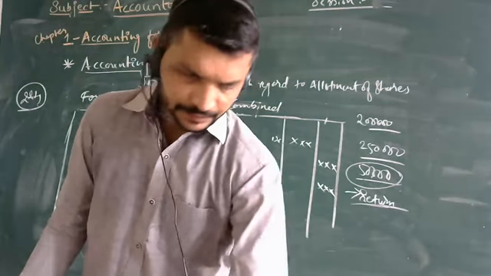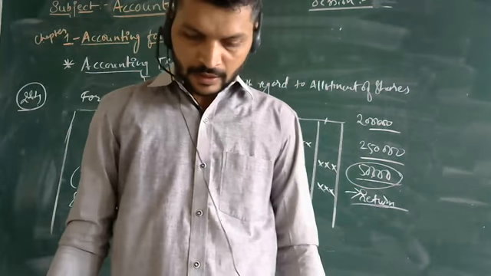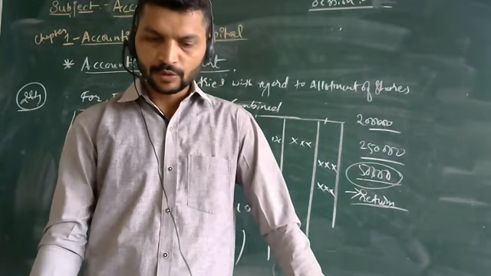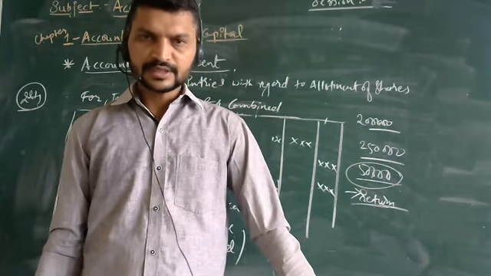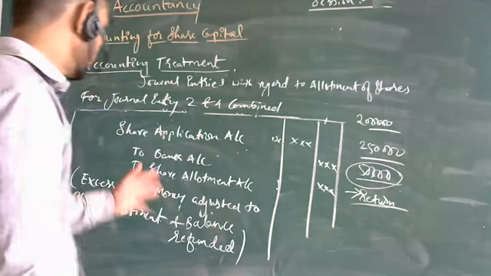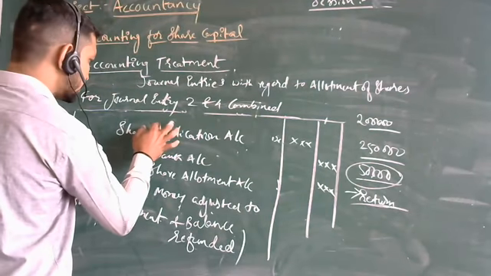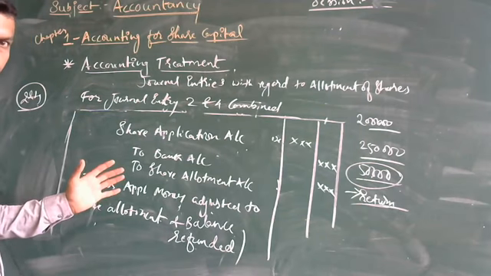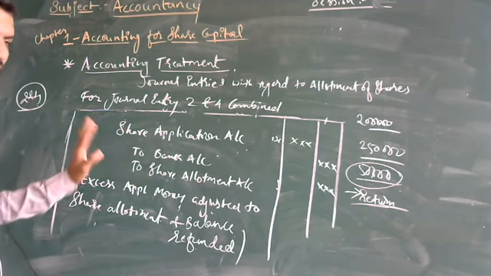Then further with this we have share application and allotment. Few more entries are there. So till here, in what situations, while allotting, which journal entries we are going to take, we have just had the highlights.